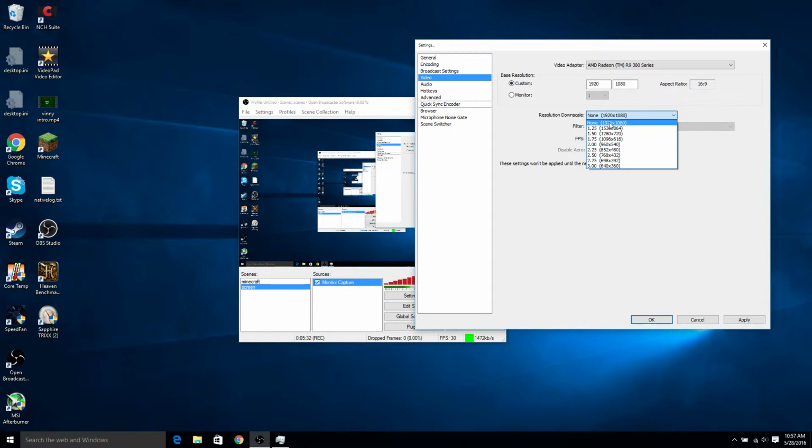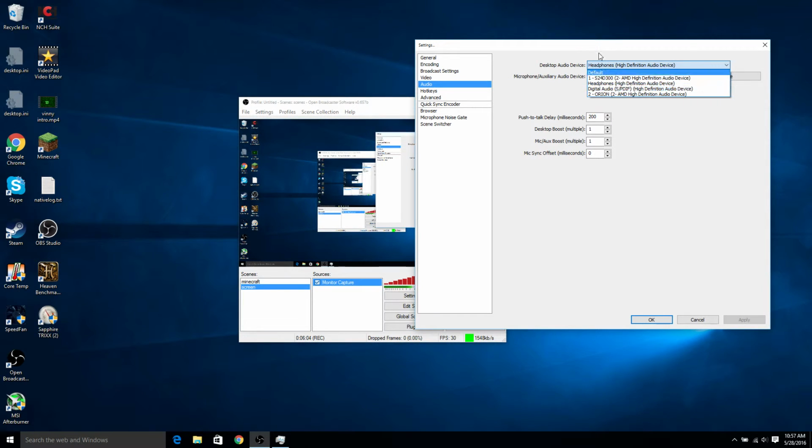Right here, if you downscale it, you can change the filter. Whichever one you have it at, this is the fastest. This is the middle one. Each one is slower and slower. So bicubic is like the medium one, and that's the best. So I'm going to use that one. But also, I'm going to be in 1080p.